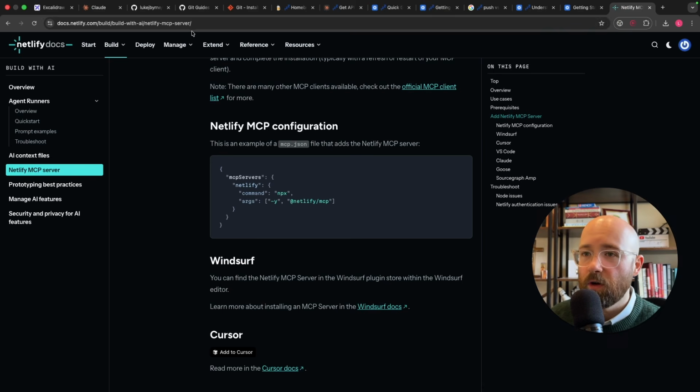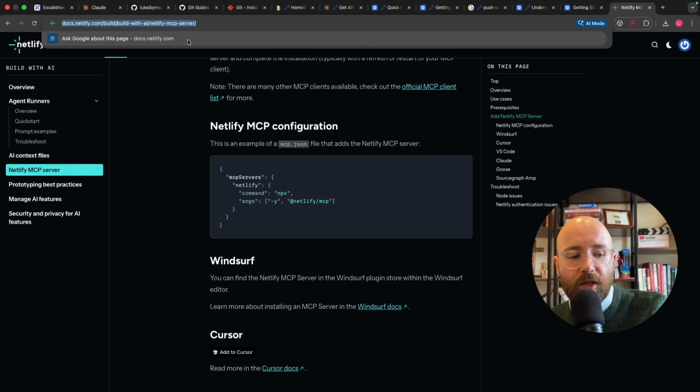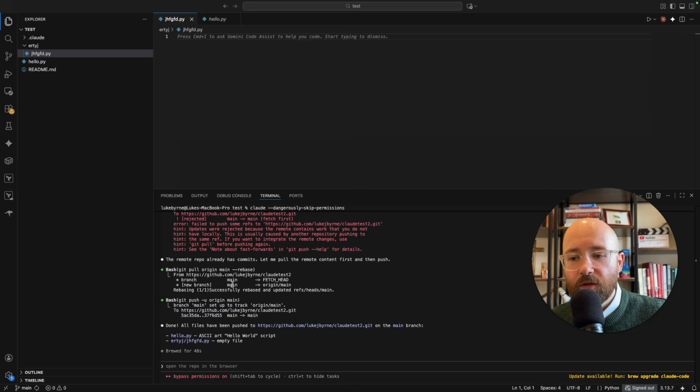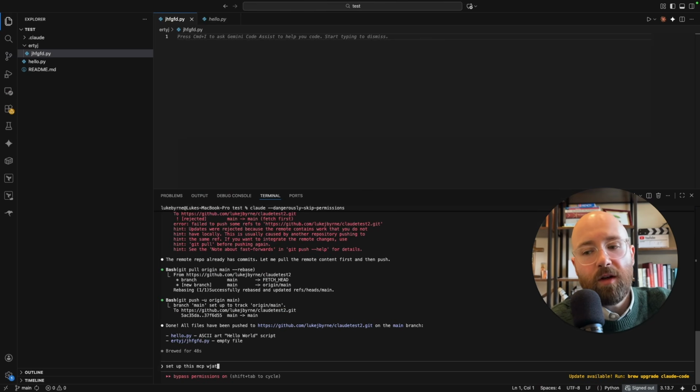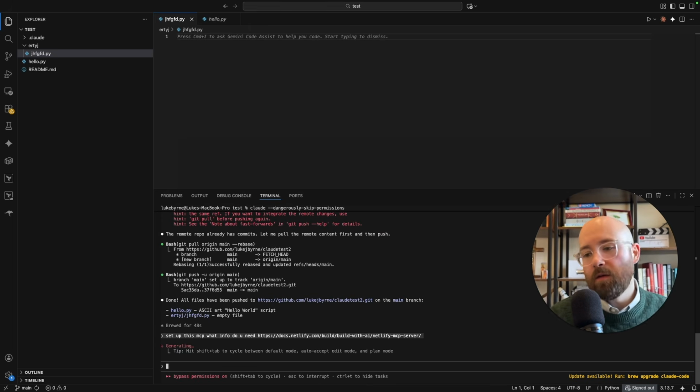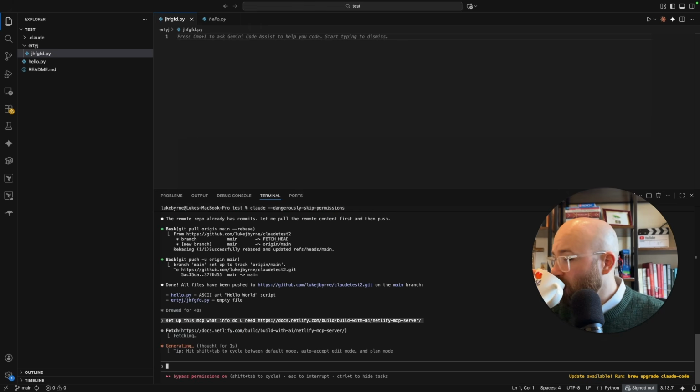And the way that this works is it's as simple as you can copy this, come on over to Claude, and say, set up this MCP, what info do you need? And I think it will be that you need an API key, but essentially it will set it all up for you.